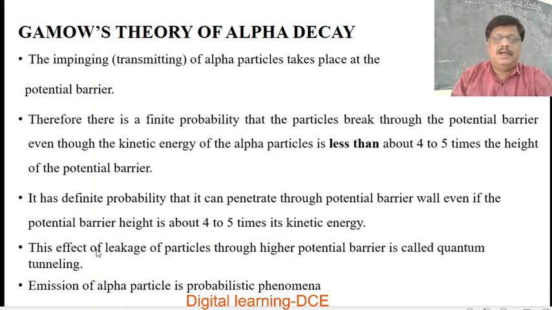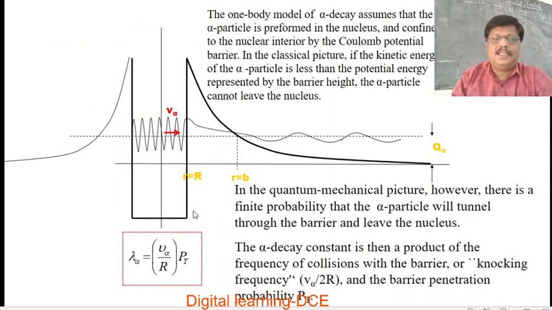So, it has a definite probability it can penetrate through the potential barrier wall even if the potential barrier height is about 4 to 5 times its kinetic energy. This effect of leakage of particles through a higher potential barrier is called quantum tunneling, and emission of alpha particle is a probabilistic phenomenon. Also, you can see this is the nuclear potential barrier.